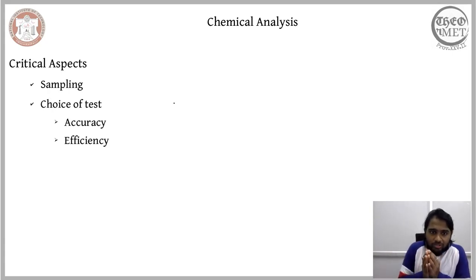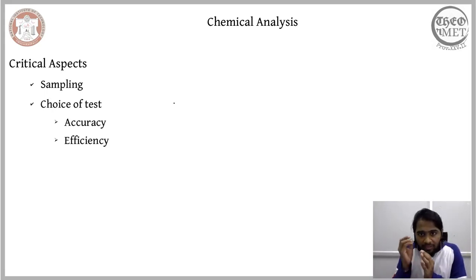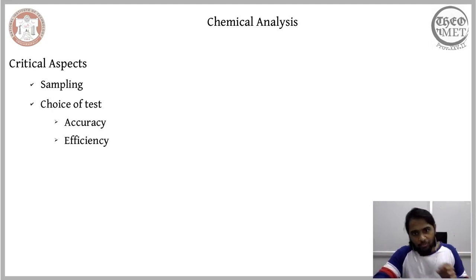So in addition to the amount of raw material that is being gathered as sample, the efficiency of a given technique also depends on the duration of the chemical analysis. And again, even in this case, we need to achieve a right balance between accuracy and efficiency. So with this introduction to the critical aspects of chemical analysis, we will wind this lecture up. In the subsequent lecture, we will get into the specifics of chemical analysis, and we will see a few specific techniques that are associated with chemical analysis in the framework of mineral processing.